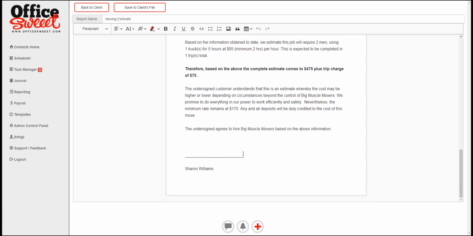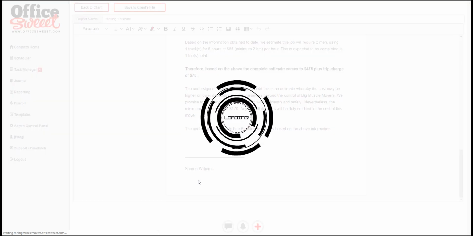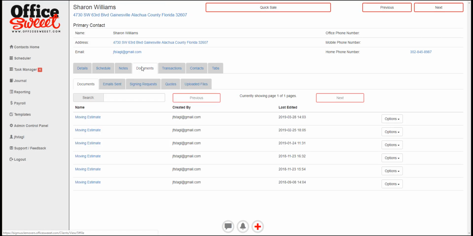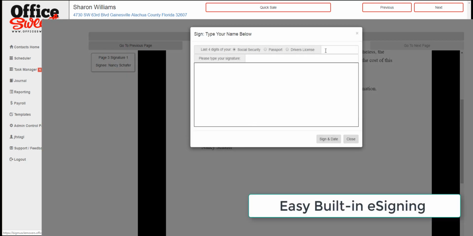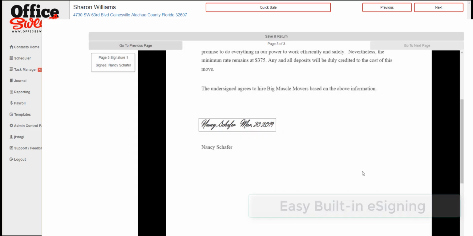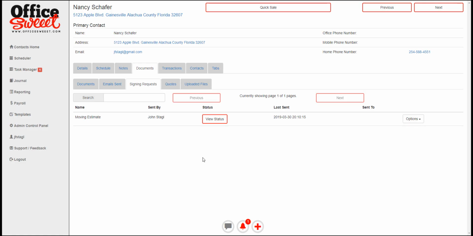And we can also set this up for an electronic signature right within the system. So we save that to the client's file, and we can look here and look at the documents, and we can set it here, and we have an option to set it up for signing. So we have the capability of getting electronic signature, and it's very, very easy to use and extremely secure. And once you have it signed, it automatically comes back where the signing requests are and gives you the results, whether or not it's pending or finalized. So it all happens automatically. So you can look and see what those look like.